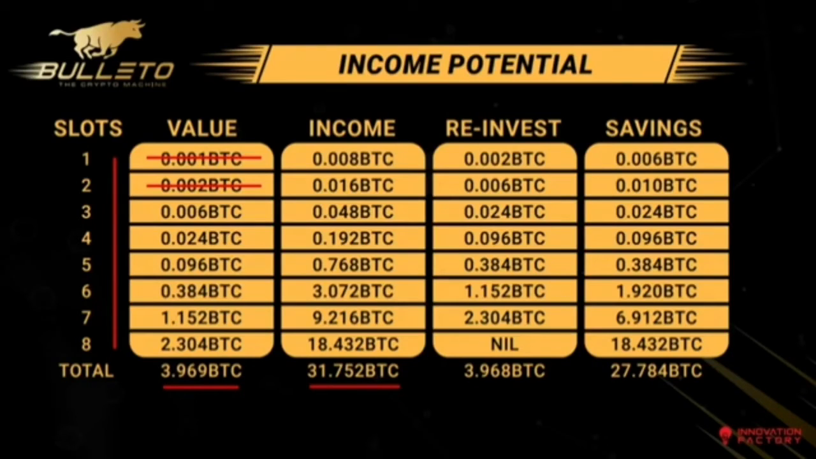Now, obviously, some of the income was invested into buying new slots. If we deduct the reinvested amount of 8 slots, which is equal to 3.96 BTC, your actual savings are 27.784 BTC. But we all know that this calculation is not absolutely correct. Those who have played the smart contract game know that each slot is recycled multiple times and we end up making a lot more income. So, if this calculation is considered, it is safe to speculate that at the end of the 8th slot, we would end up making over 100 BTC.